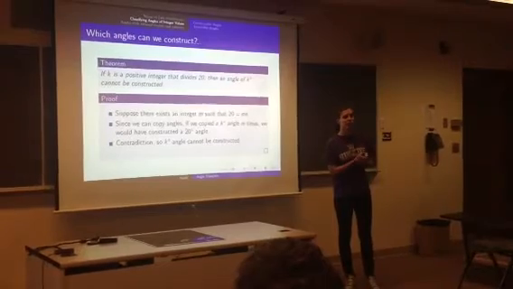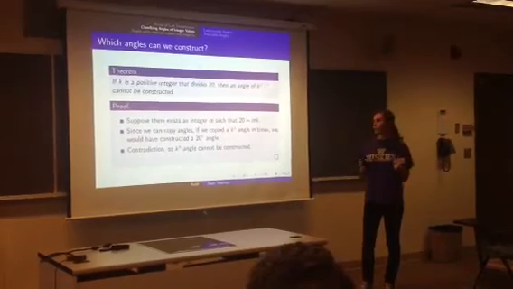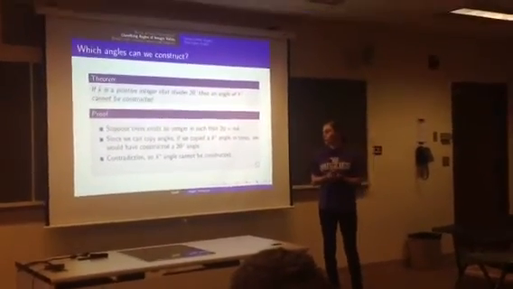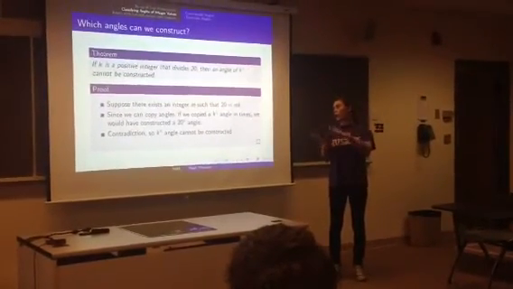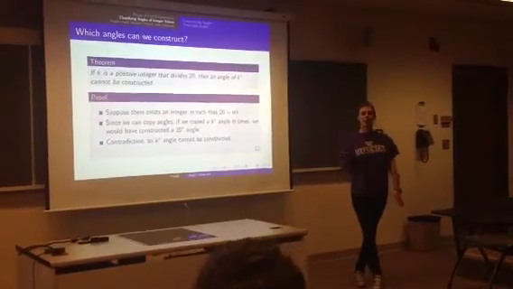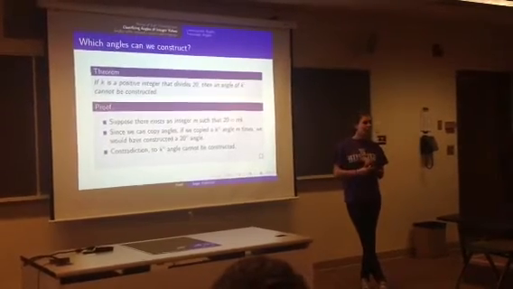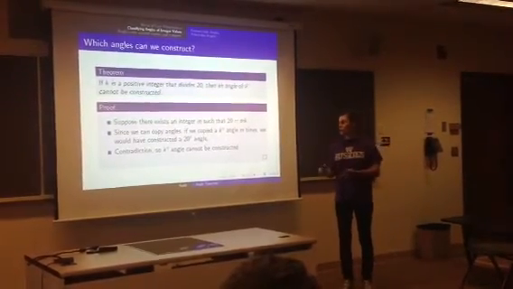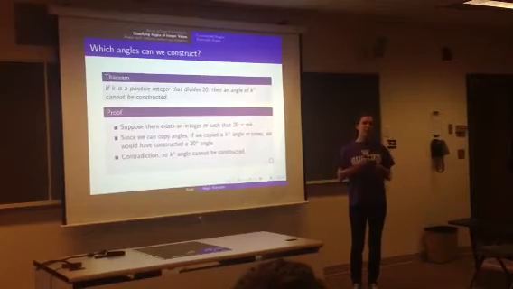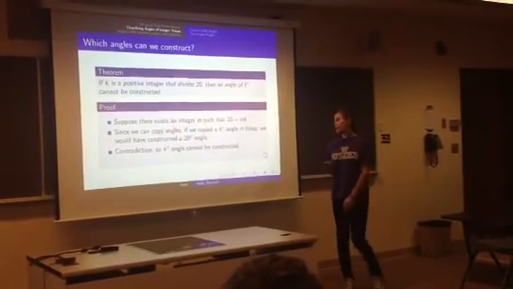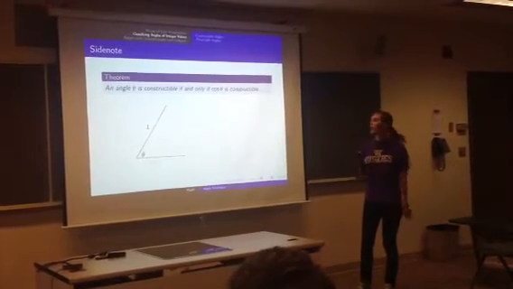The theorem says if k is a positive integer that divides 20, then we can't construct an angle of k degrees. This makes sense because suppose there's an integer n such that 20 equals nk. Since we can copy angles, if we had a k-degree angle, we could copy it n times, and that would give us a 20-degree angle, which we know we can't construct. This tells us that we can't construct a 10-degree angle, a 5-degree angle, a 4-degree angle, a 2-degree angle, and most importantly a 1-degree angle. That makes sense because if we could construct a 1-degree angle, we could construct an angle of any integer degree value.